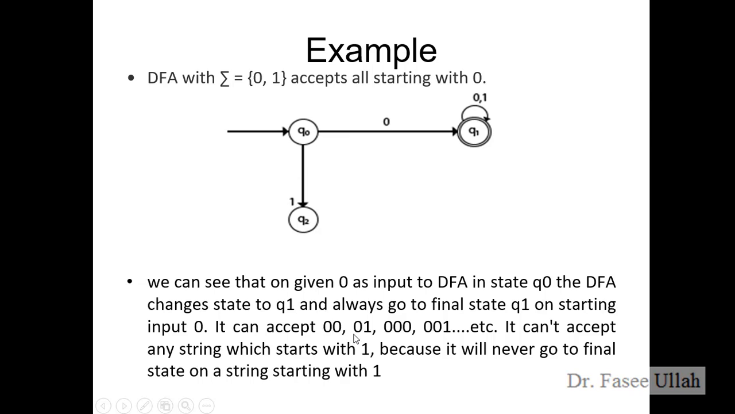Right, so it can accept 0, 0, 0, 1, 3 times 0, 0, 1, and so on, right? There's also a possibility the user can start with 1, but it will not reach the final state, this Q1, right? So it will not accept.